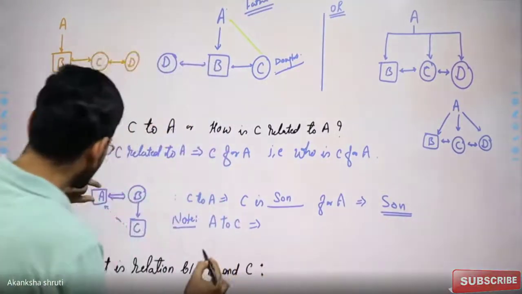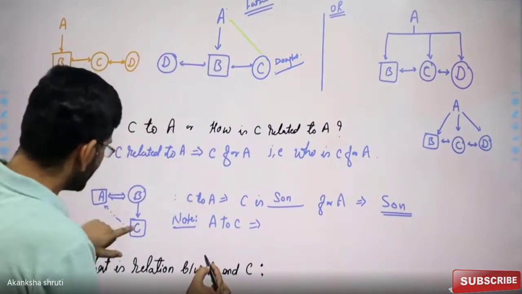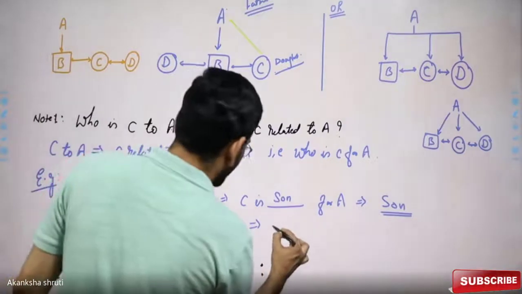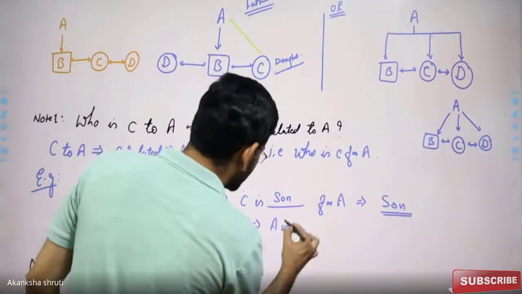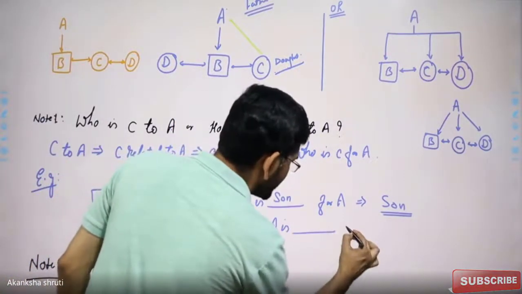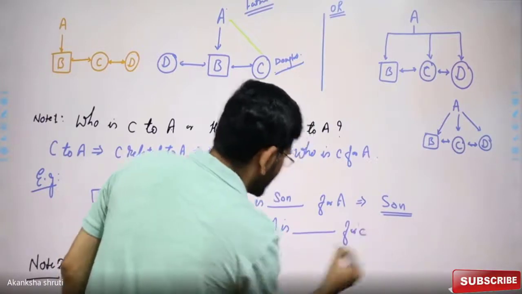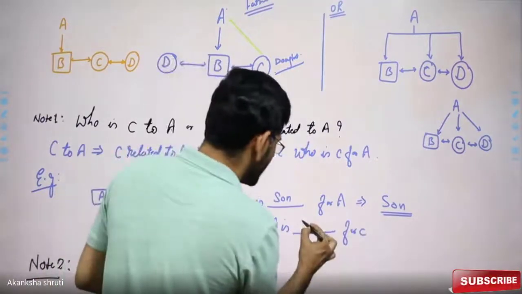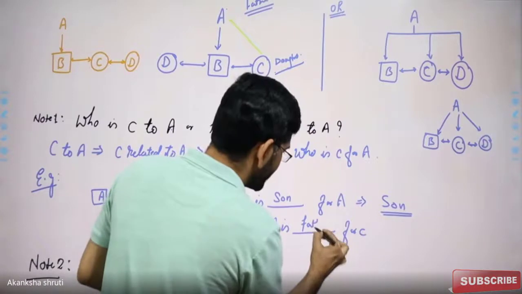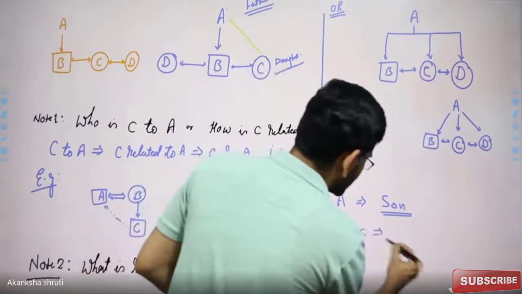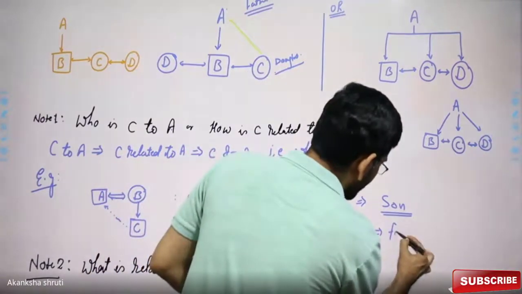In this case, A is father for C. So A is the relation for C. So A is father. So in this case, it will be father.